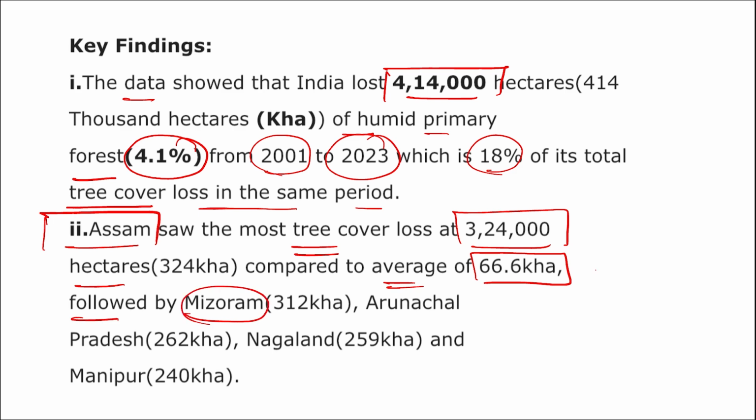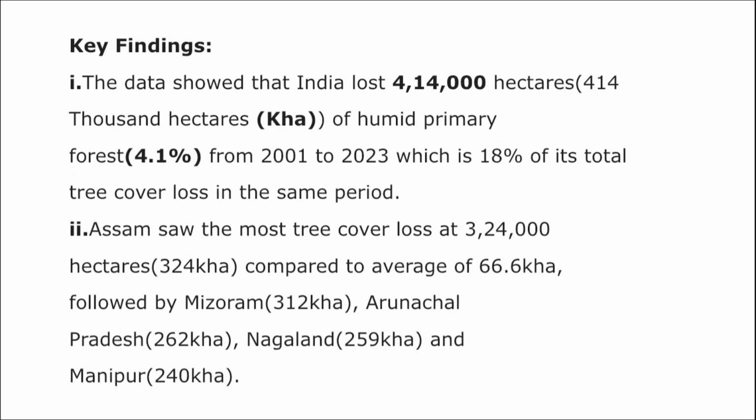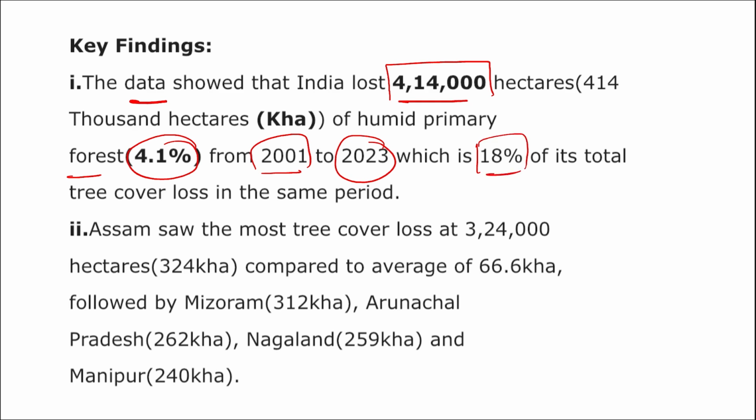Correct? So if we talk about the average, that is 66.6 lakh hectares, but the maximum loss cover was in Assam, that saw 3,24,000 hectares loss. Further, if we talk about the losses, the data showed that India lost 4,14,000 hectares of humid primary forest, that is 4.1% from 2001 to 2023, which is 18% of its total tree cover loss in the same period.